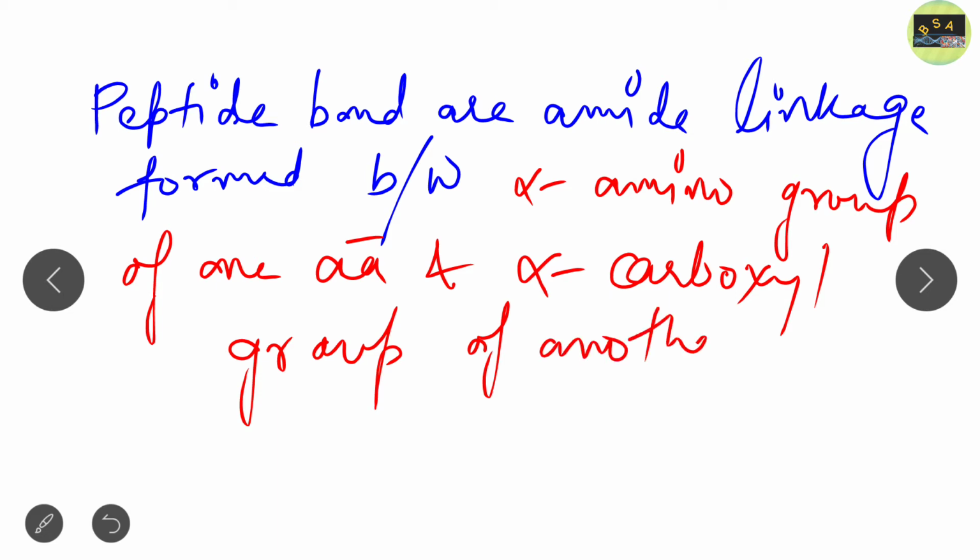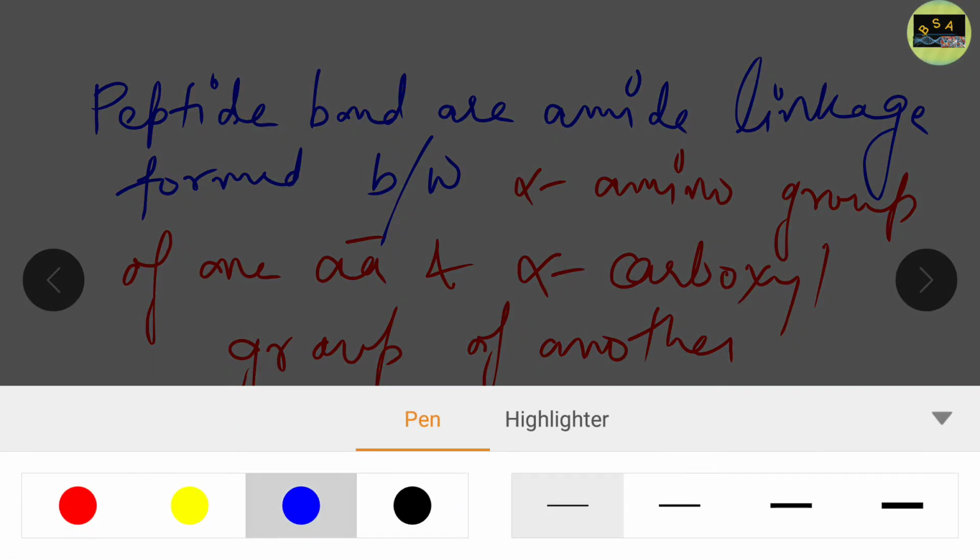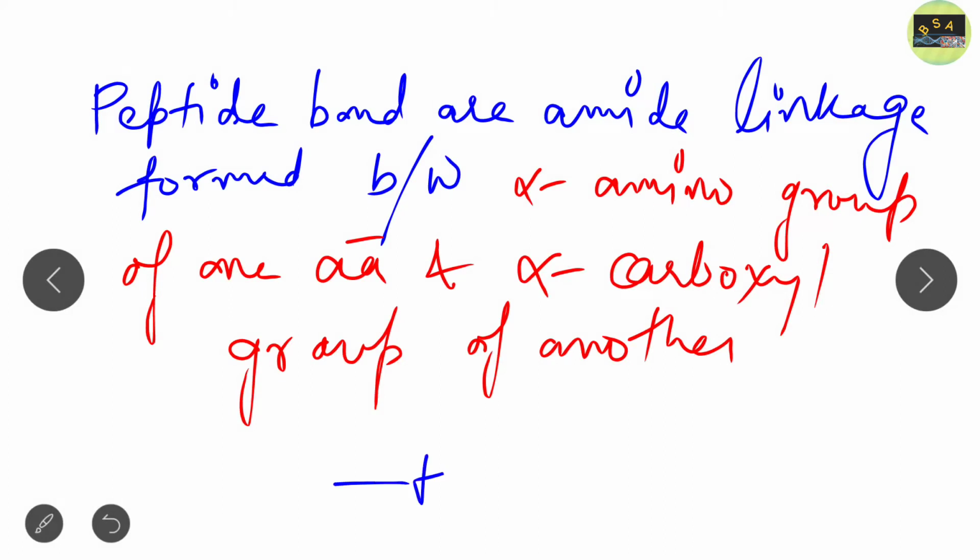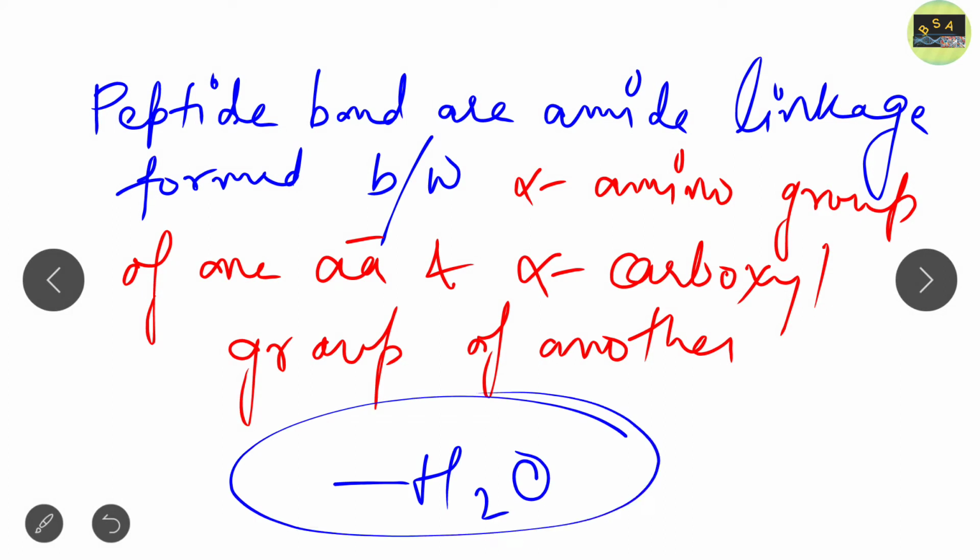Clear? And another important concept we see is that this is a condensation reaction, that is, removal of water takes place. Okay, so this is all about peptide bond.